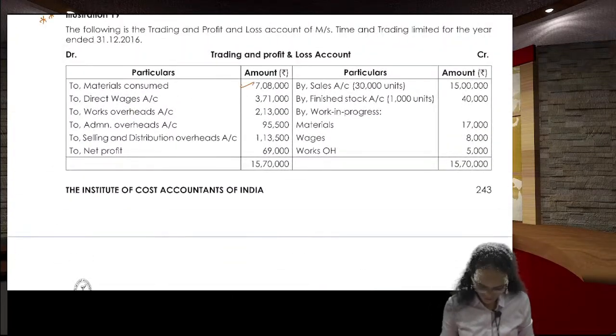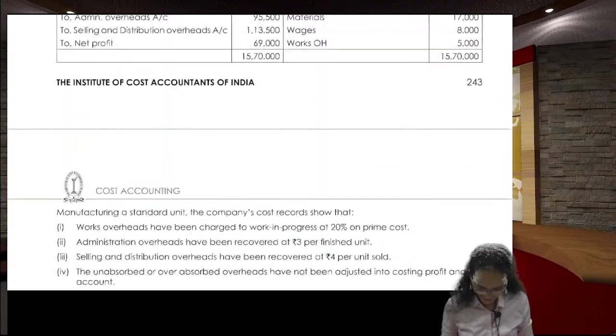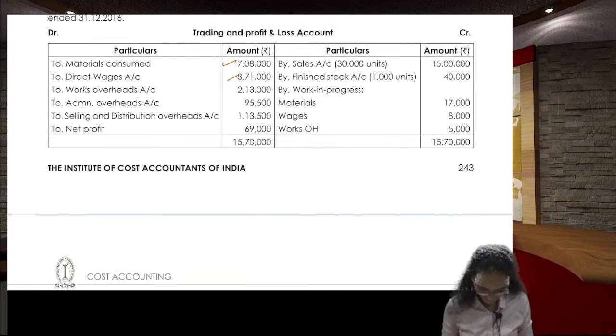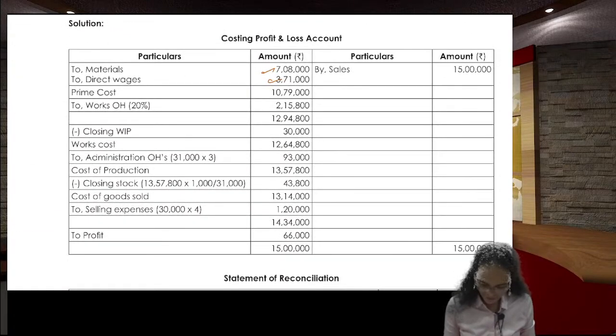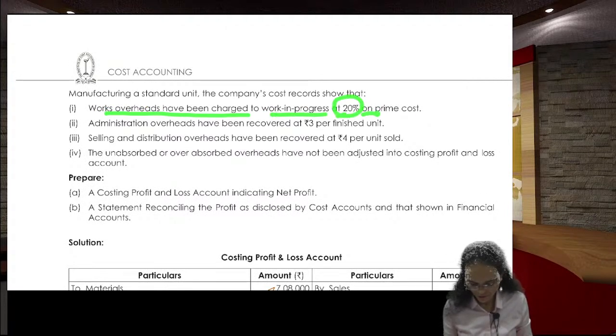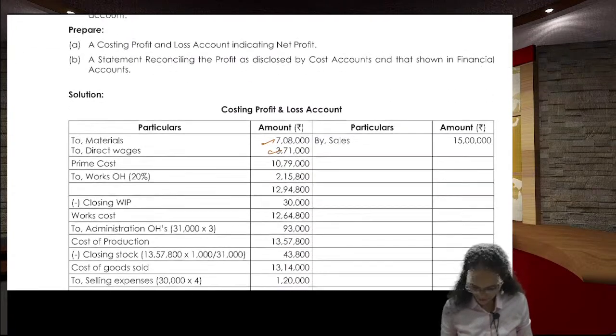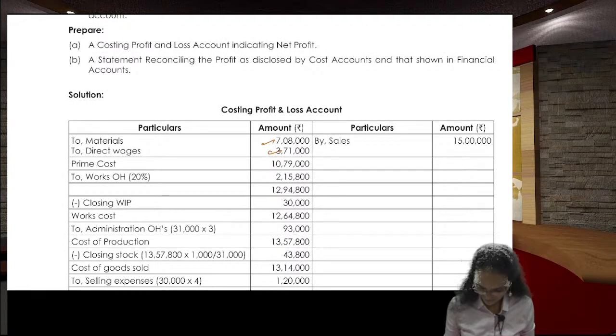Material consumed 7,08,000. Direct expenses 3,71,000. Next, material plus direct expenses is the prime cost. It is said works overheads have been charged to the work in progress at 20% of the prime cost. 7,08,000 plus 3,71,000, that is 10,79,000.